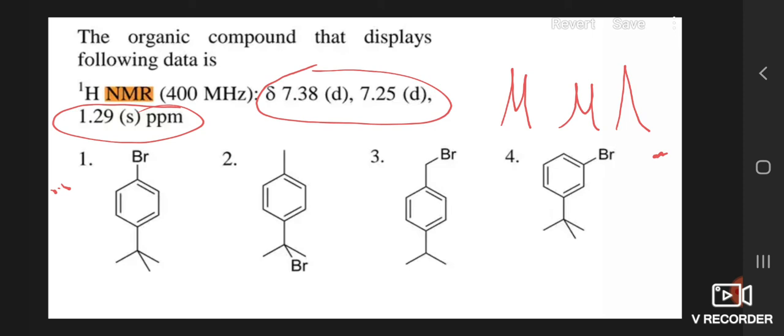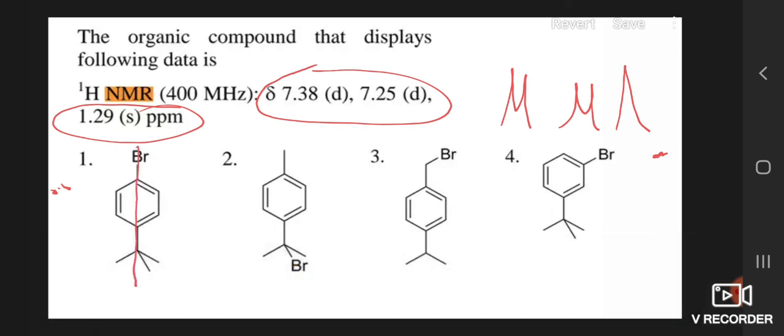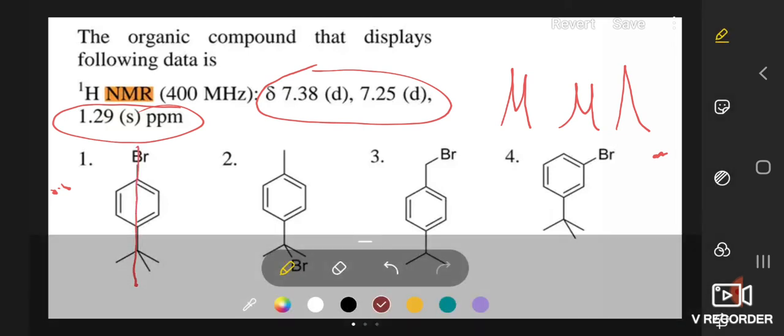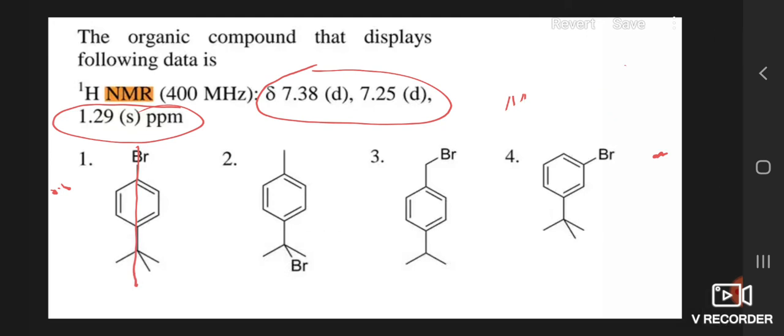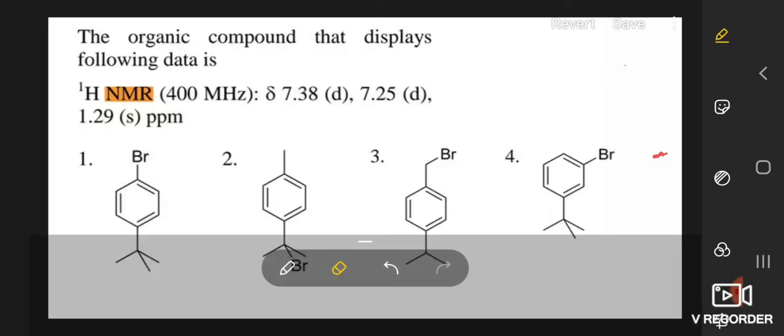So the compound which has only three sets of protons will be our correct answer. So take a look at the first example. We can add this plane. Now what you have to do, first of all, you have to consider it in a different manner, because here the tetrahedral carbon is given at the bottom. So we will consider it like that.